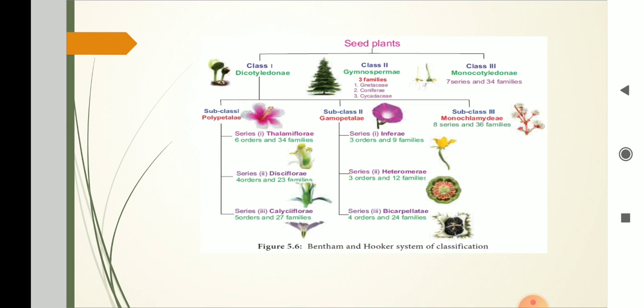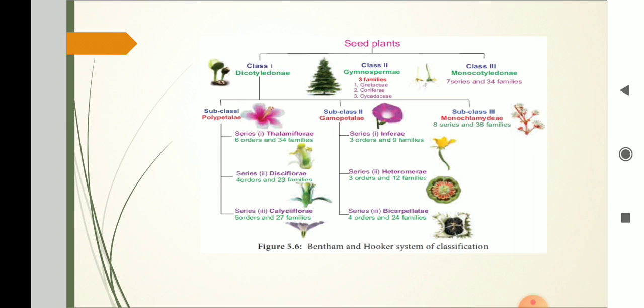Then second one, Disciflorae. Flowers hypogynous, disc absent, stamens inserted on disc, ovary superior. It was categorized into 4 orders and 23 families. Then third one, Calyciflorae. Calyciflorae, sepals united, stamens perigynous or epigynous, ovary mostly inferior. It was categorized into 5 orders and 26 families.